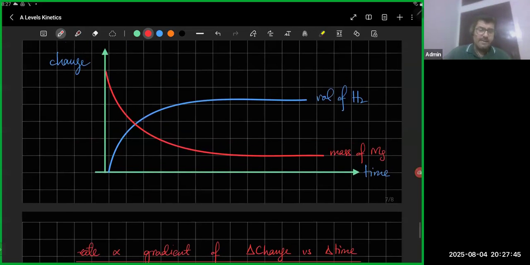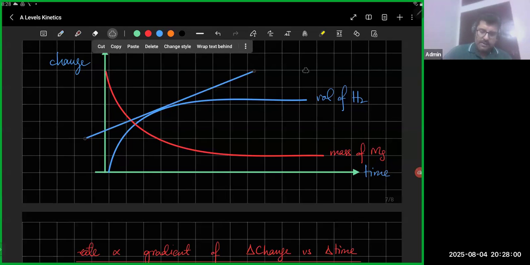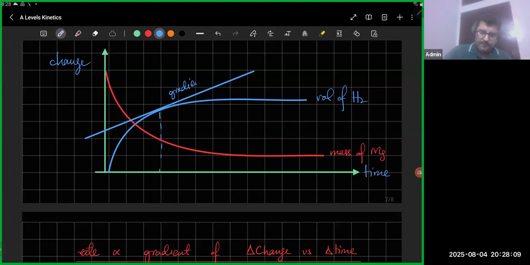In graphs, it doesn't matter whether the gradient is positive or negative. So for example, at this particular time, you measure the gradient and that's your rate, right? Now it's a positive gradient.